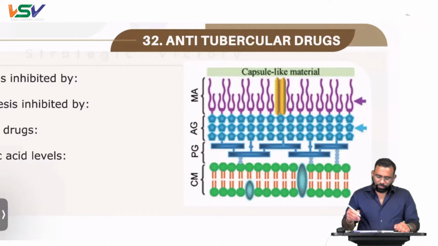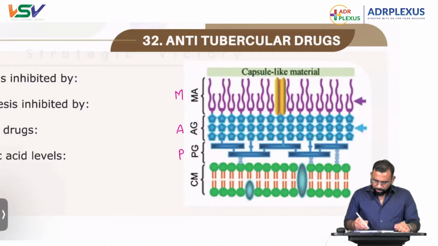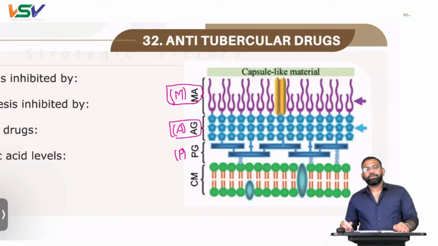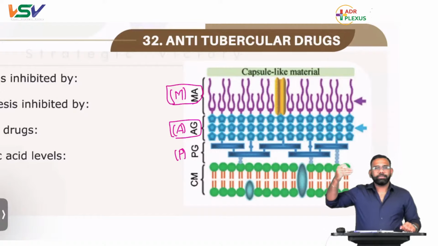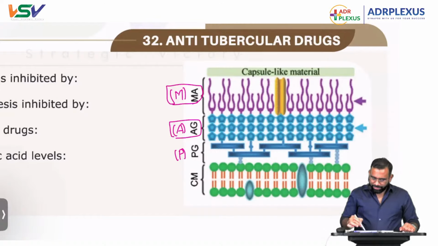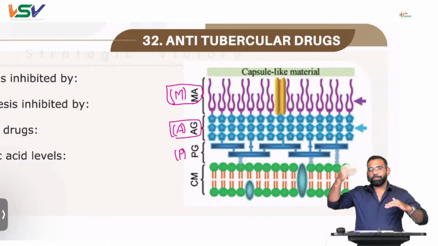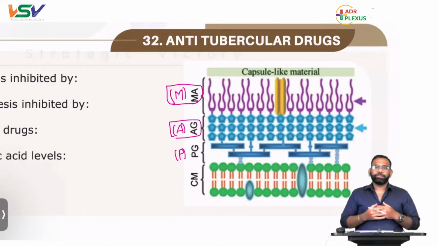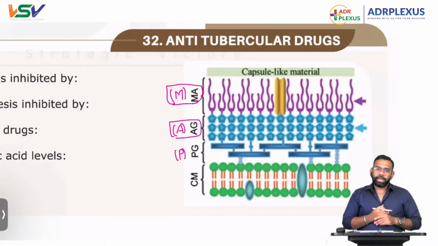A very easy way: if he gives that structure of TB, just remember MAP. M means mycolic acid, A means arabinoglycans, P means peptidoglycans. Forget about the peptidoglycans, we don't need to learn that part. Our focus is only on these two. From the structure, the top will be mycolic acid, with a clear demarcation, then arabinoglycans. First mycolic acid, followed by arabinoglycans.